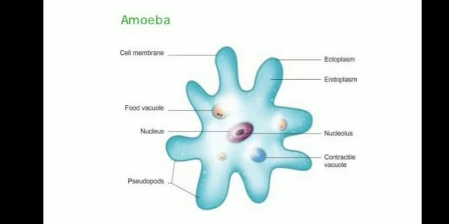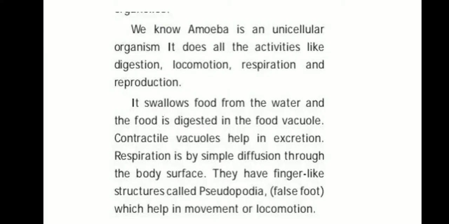Example: amoeba, with ectoplasm, endoplasm, nucleus, contractile vacuole, pseudopodia, food vacuole, and cell membrane.